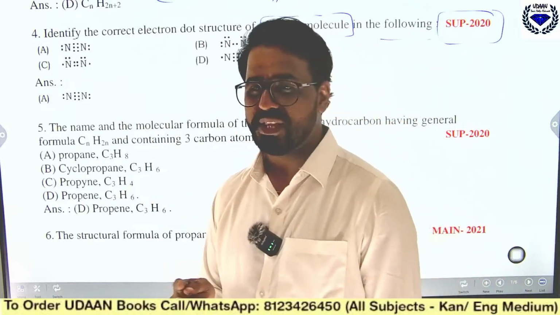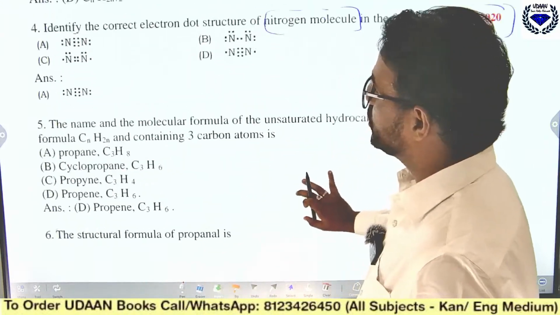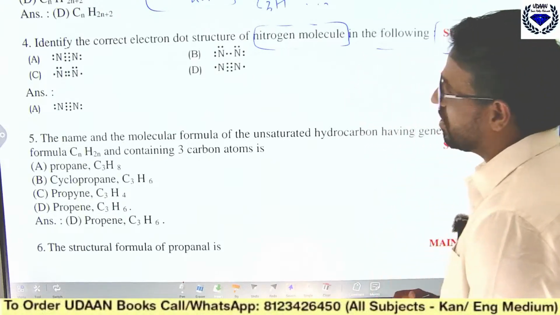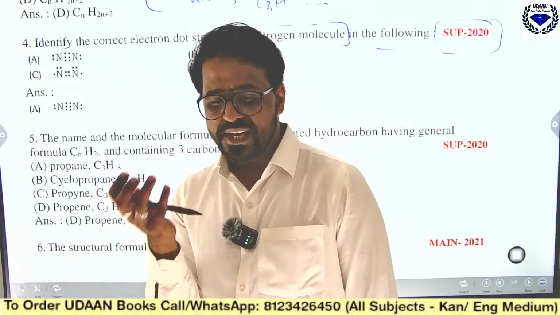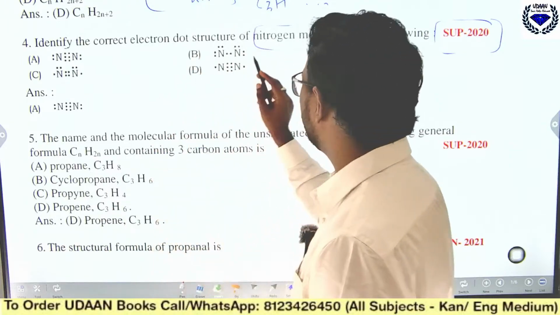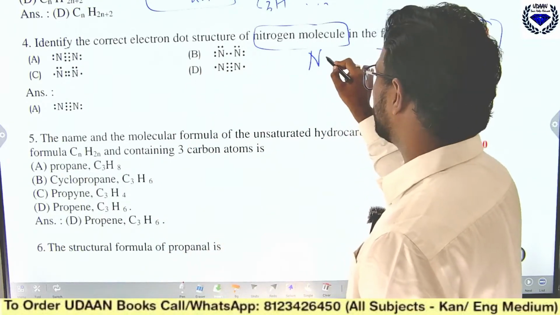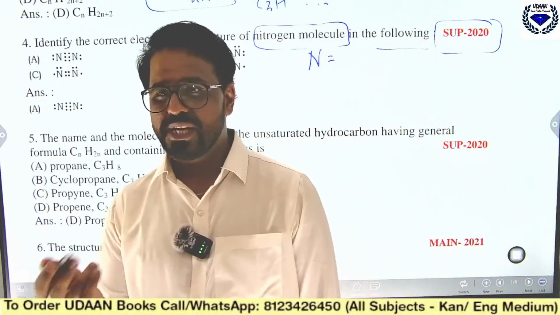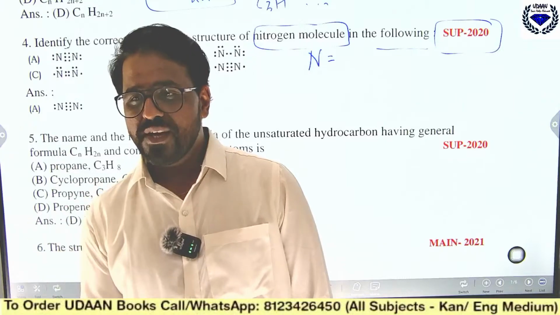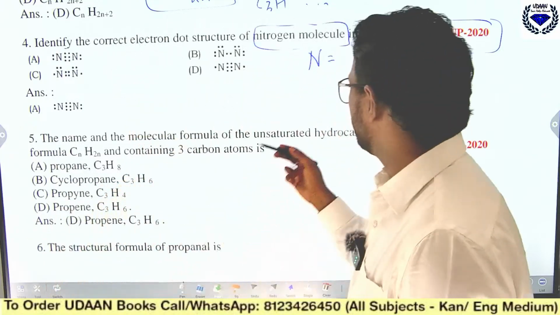Okay, hello Tamim. Moving back to this question, identify the correct electron dot structure. Can you tell me which is the correct electron dot structure in this? Which one is the right electron dot structure? See, nitrogen. What is the atomic number of nitrogen? Can somebody comment in the comment box below so that I can get to know?